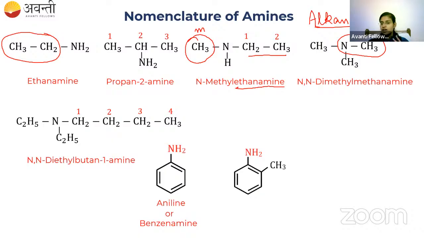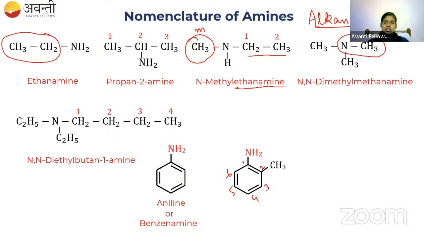So we have two groups attached to the ring. For a compound having more than one group attached to the ring, you have to number. So obviously, amine is the functional group and the amine-containing carbon is numbered as one, and then 2, 3, 4, 5, and 6.